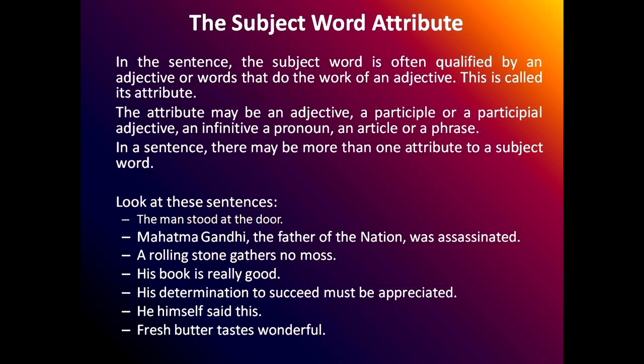Your next sentence is: he himself said this. He himself will be the subject, he will be the subject word, and himself will be an emphatic pronoun. When we are doing the pronoun chapter, I shall explain. When it refers to your own self, it is called an emphatic pronoun. I shall explain in that chapter.